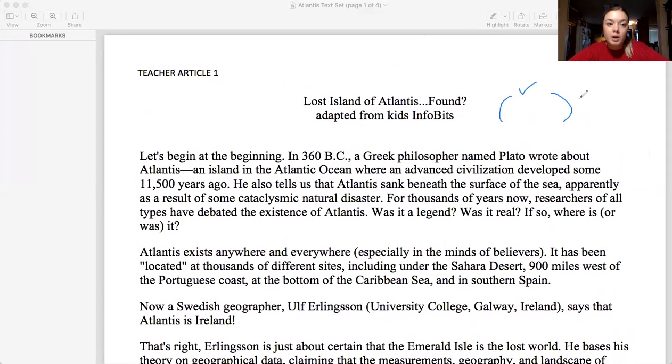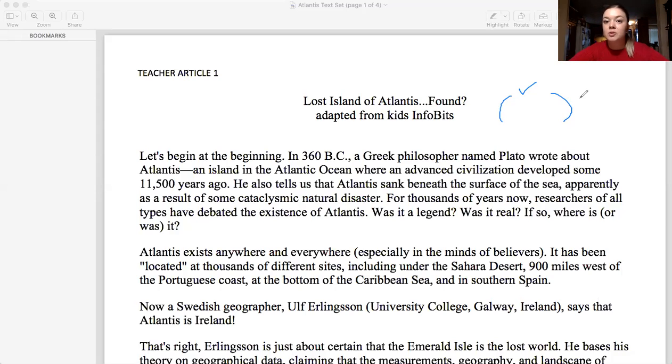Now, this is where it gets a little tricky. Since this is an opinion essay, we have two options here. I get to choose either Atlantis is real or Atlantis is a hoax. Remember, a hoax is something that is fake, make believe. So you get to choose, is Bigfoot real or is Bigfoot a hoax?